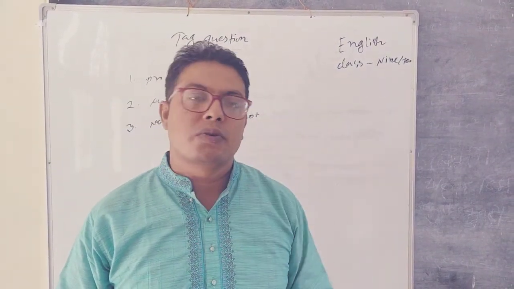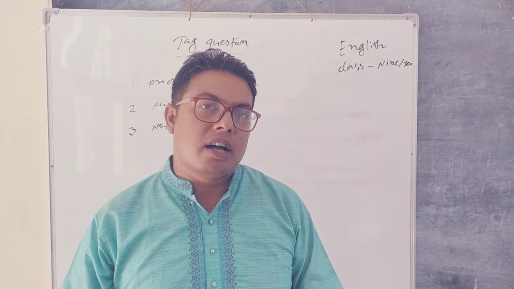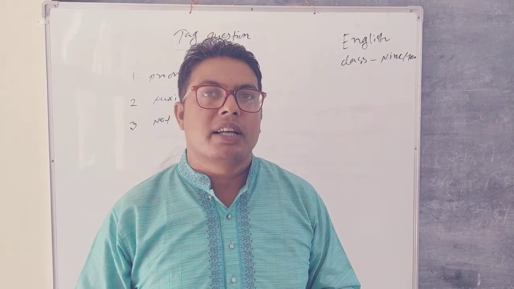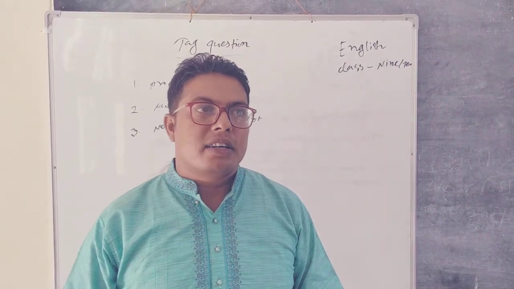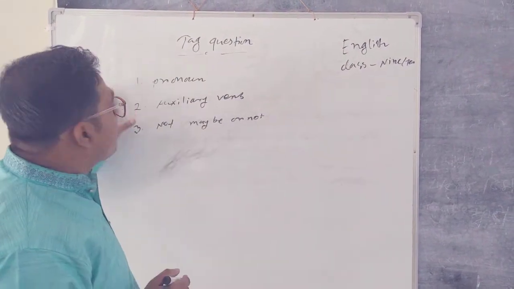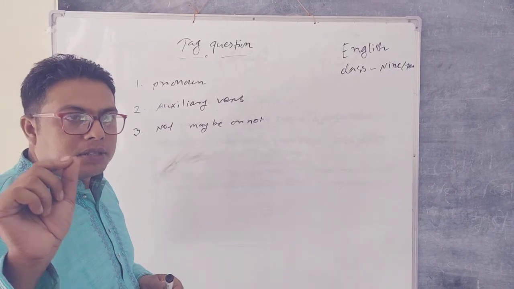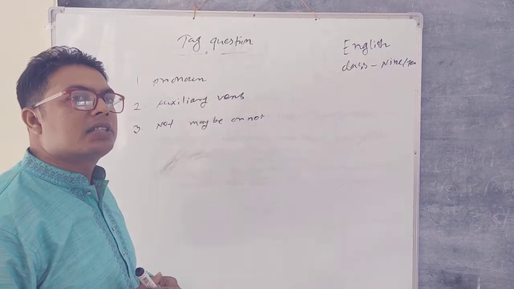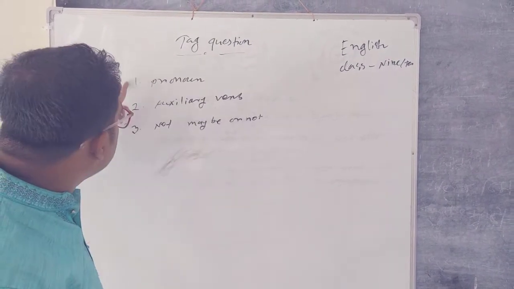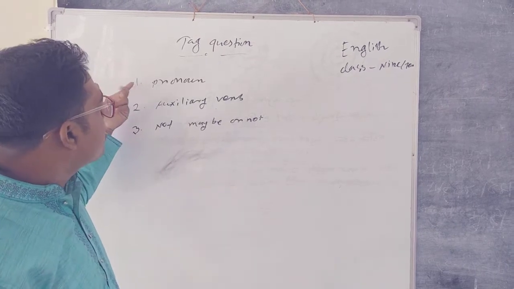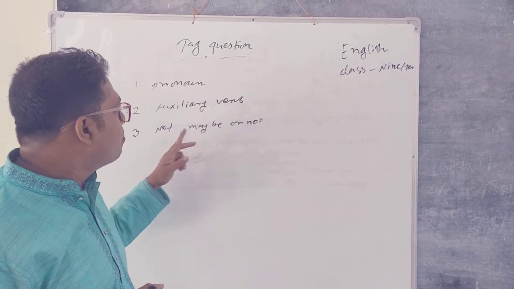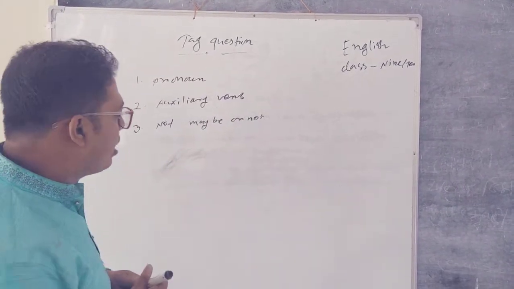So I am trying my best to make you understand. If you want to solve any kind of problem that deals with tag, at first you have to select these 3 items. Number 1 is pronoun, number 2 is auxiliary verb, and number 3 is not, maybe or not. So I am clarifying it.